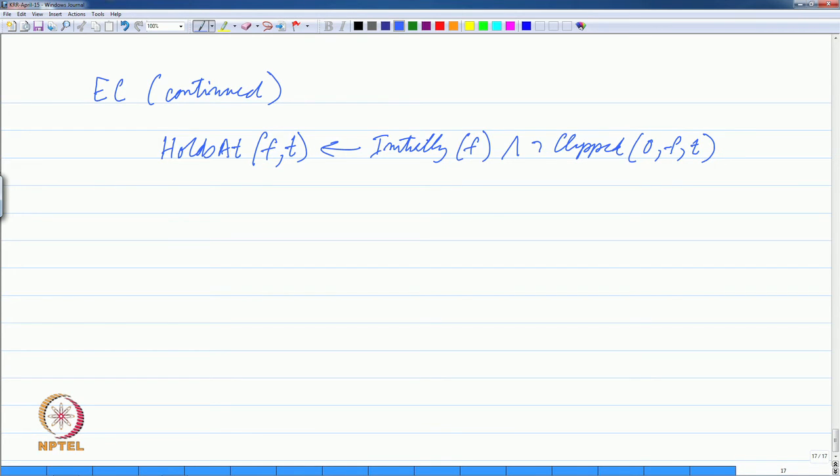So, one way we can conclude that a fluent f is true at time t is that it was initially true to start with and nothing has made it false essentially. And another way is to say that something happened